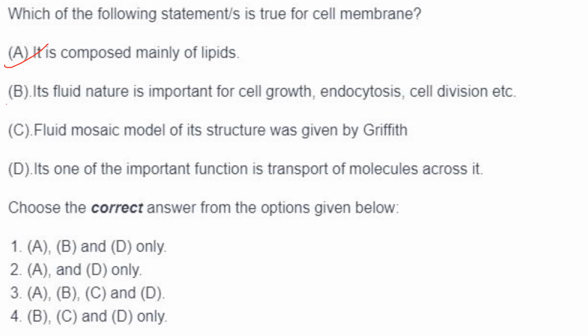Fluid mosaic model of its structure was given by Griffith. No, it was given by Singer and Nicholson in 1972. So C is not correct. One of the important functions is transport of molecules across it. D is also correct. So A, B, D only. Answer is option 1.